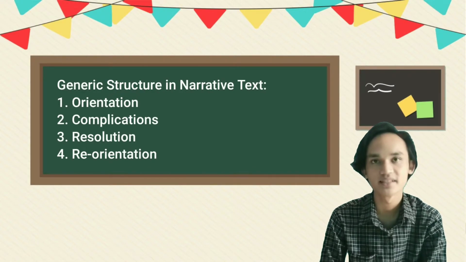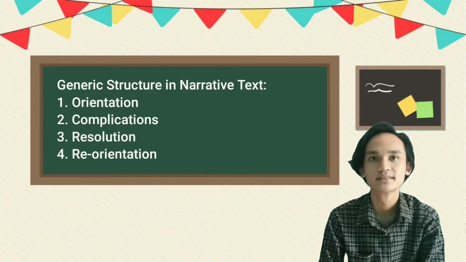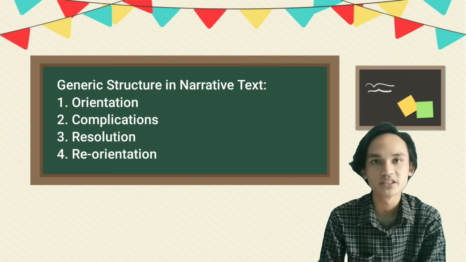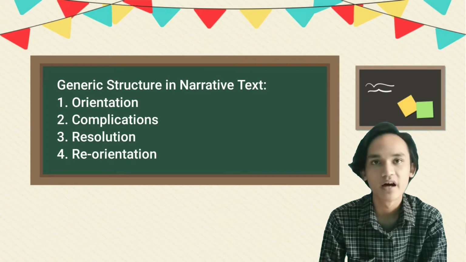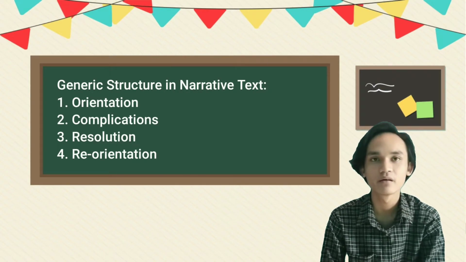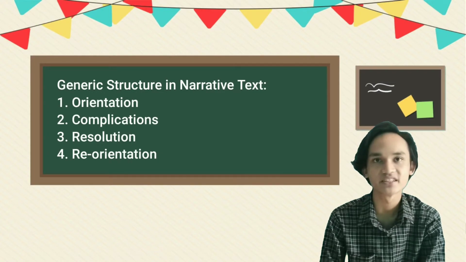The third is resolution. In the resolution, the problem in the story is resolved, either in a happy ending or in a bad ending. And the last is reorientation. In reorientation, it explains the lesson that can be learned from the story.